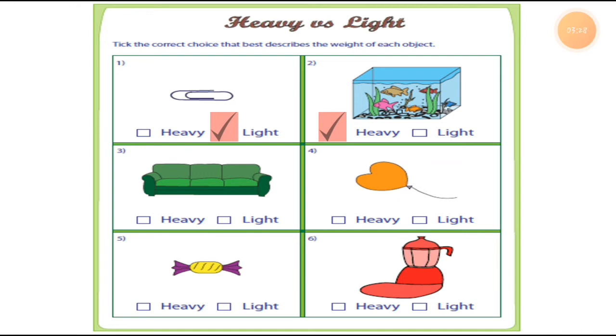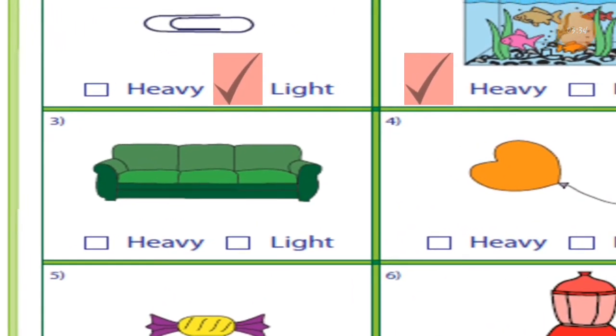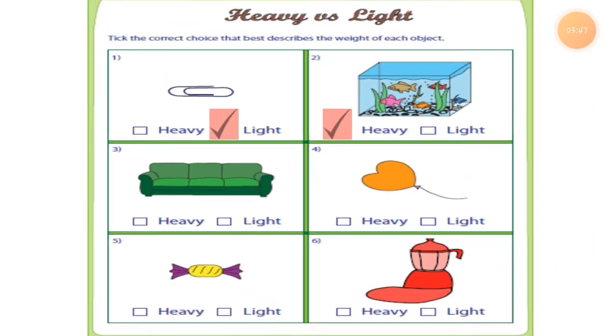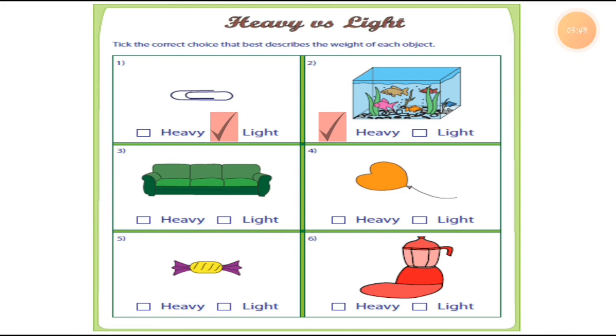Okay. Now the third one is a sofa. I'll show you the picture of this sofa. Here is the sofa. So see this, students, two options are given also, heavy and light. So what is the weight of the sofa, is it heavy or is it light?